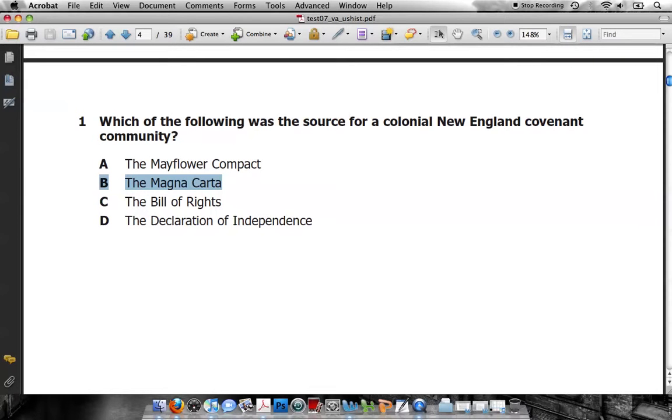For those of you who didn't take World History last year and didn't know the Mayflower or the Magna Carta, but if you remember the term Mayflower, that would probably be a pretty good guess, and in this case it would be correct. A lot of times students will get really concerned about all the identification questions that they might run into on the SOL test,